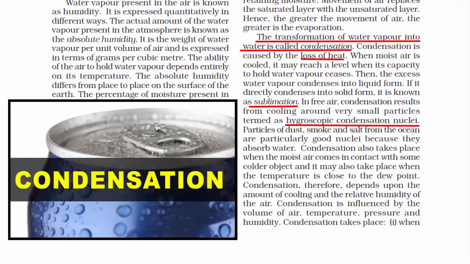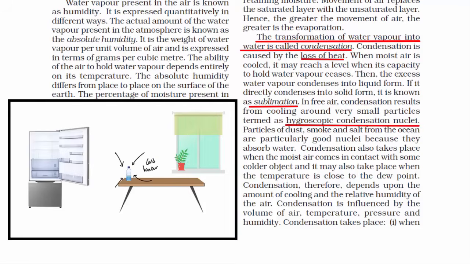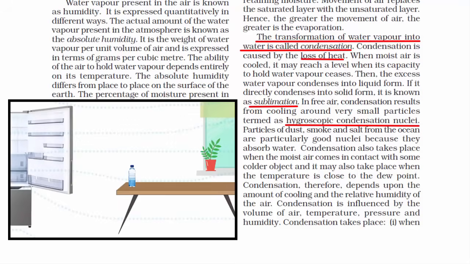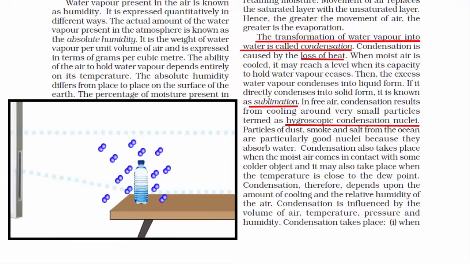A very simple form of condensation is, get a bottle of cold water from the fridge. Keep it outside for some time, you will see water droplets start to form on the outer surface of the bottle. So what do you think is happening? Since the bottle has cold water inside, naturally the bottle itself will be cold. Now we know that there is moisture in the air, which is also called humidity. If we look at the outer surface of the bottle very closely, air molecules in the surrounding constantly hit the outer surface of the bottle from all directions.